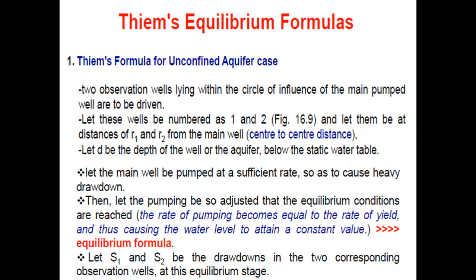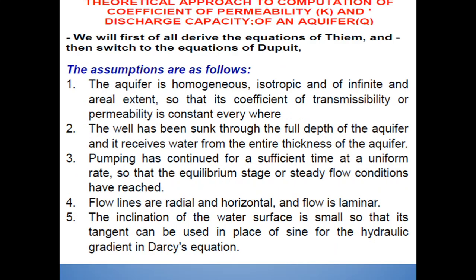So the two observation wells lying within the circle of influence of the main pumped well are to be driven. Let these wells be numbered as well 1 and well 2 as shown in the figure and let them be at a distance R1 and R2 from the main well. Center to center distance is measured here. Let small d be the depth of the well or the aquifer below the static water table. This d is represented over here.